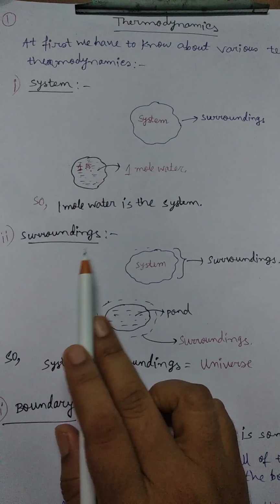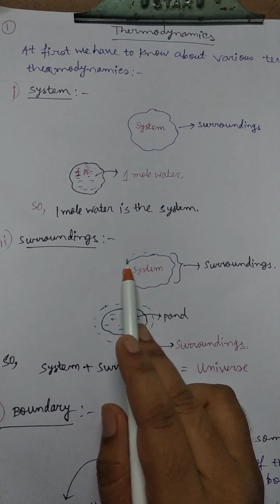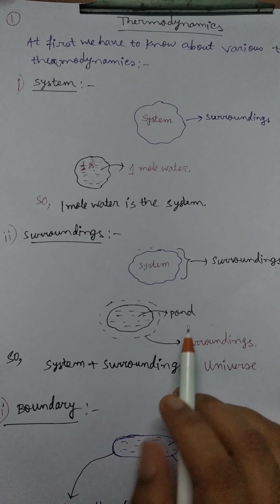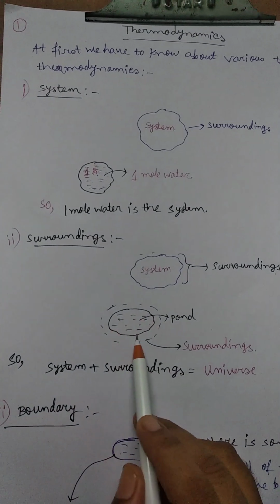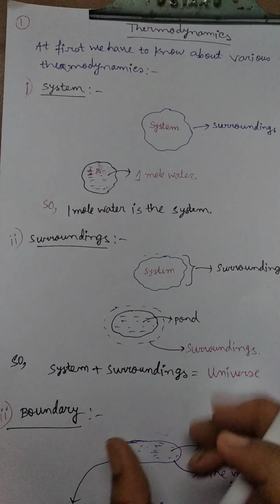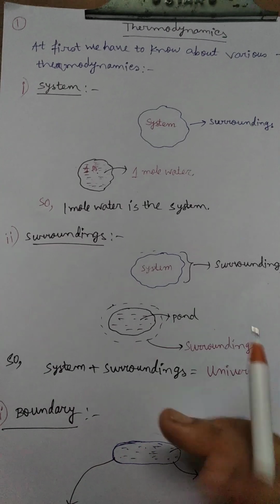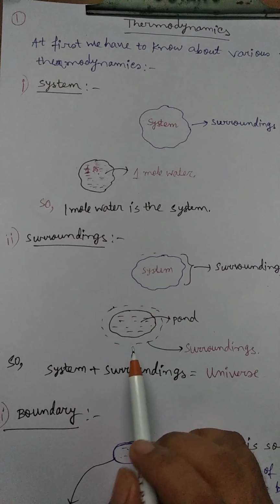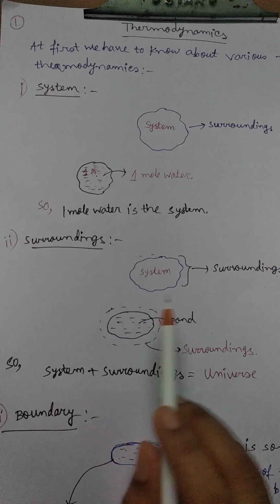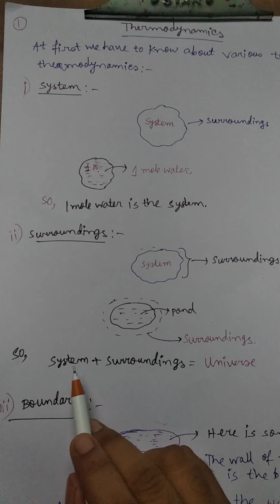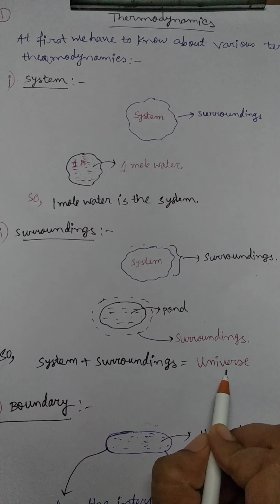Next is surroundings. One is a system, and the system is surrounded by a boundary. Here is an example. It is a pond, and the pond is surrounded by various types of houses, various types of trees, man, woman, etc. Like the environment, which we call the environment. So this is called the surroundings. So system plus surroundings is equal to universe.